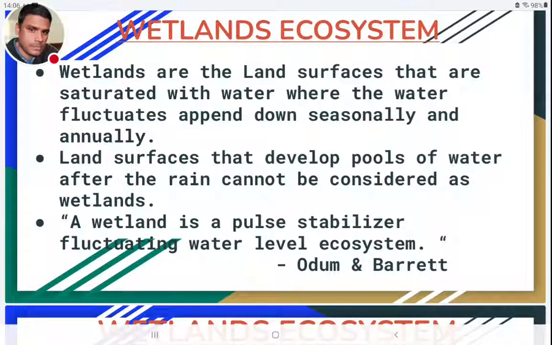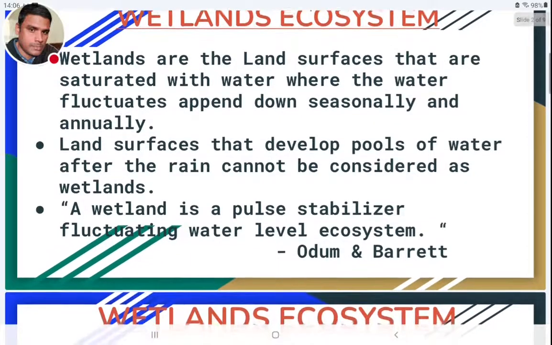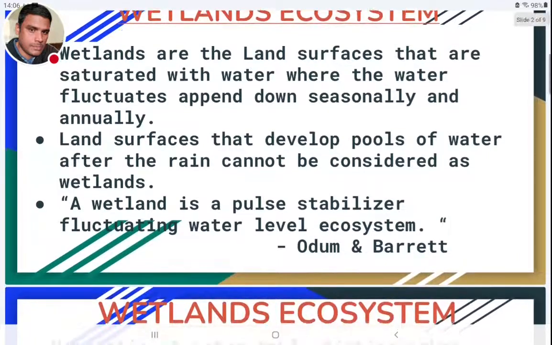Weller and Barrett, the two scientists, have given a definition of the wetland ecosystem. According to them, a wetland is a pulse-stabilized fluctuating water level ecosystem. It is a terrestrial ecosystem only, but with fluctuating water levels that are stabilized. That means the water levels will be there and they will be fluctuating. This is the definition given by Weller and Barrett.